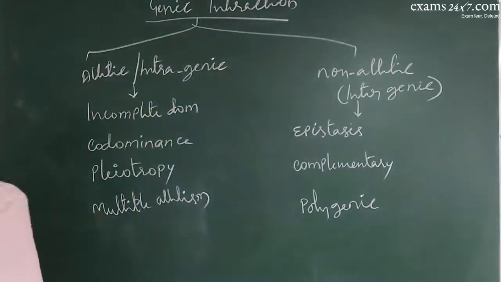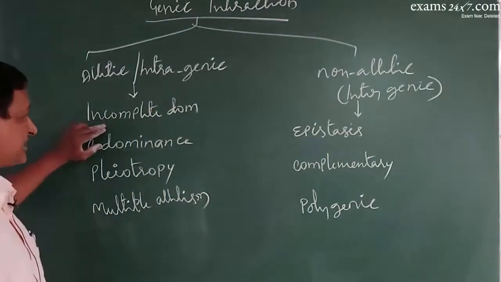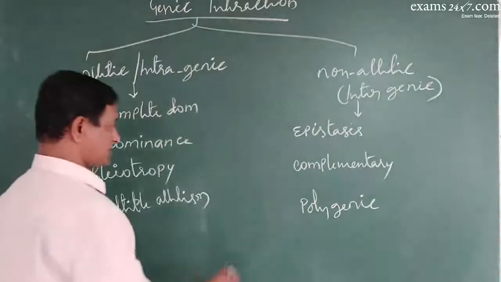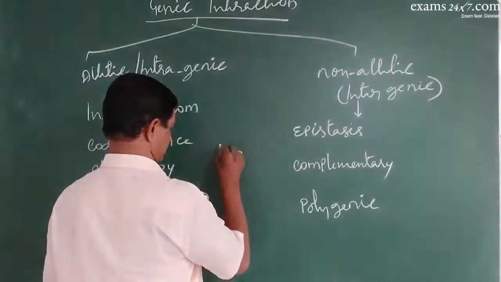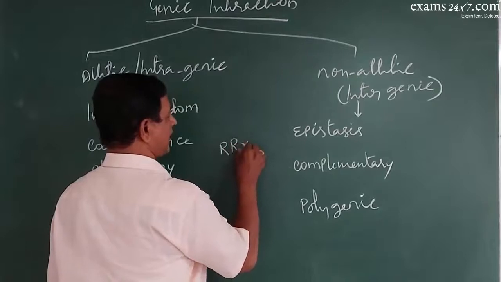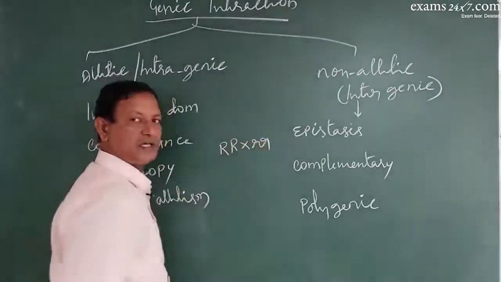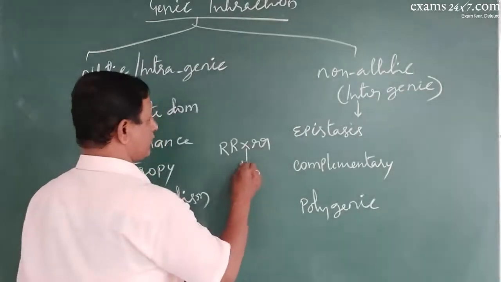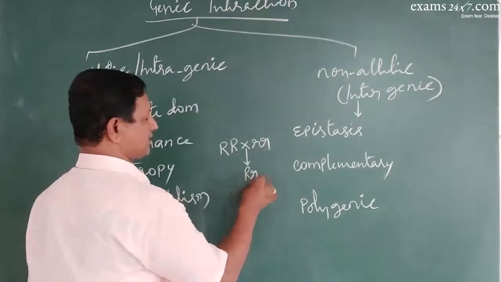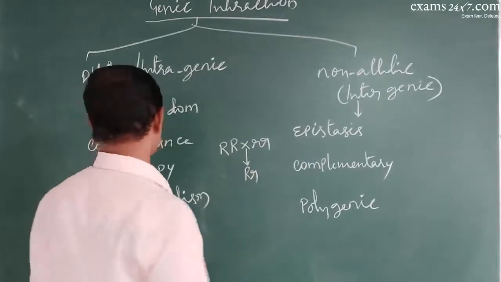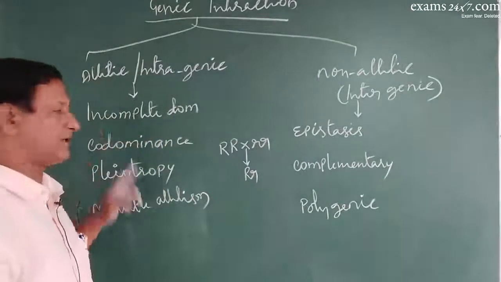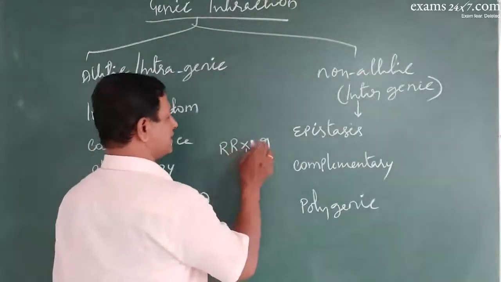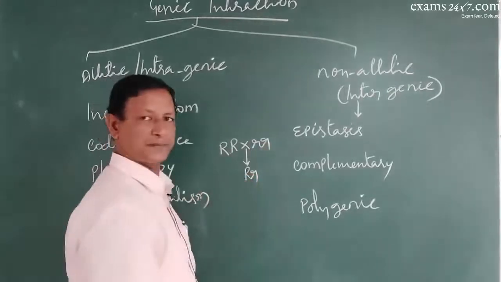Now what is the difference among these? The difference is that in incomplete dominance, when two alleles of the same gene interact among each other, they will produce a totally different character, an intermediary character. So it is called partial dominance or incomplete dominance. So this is red, this is white, producing pink.